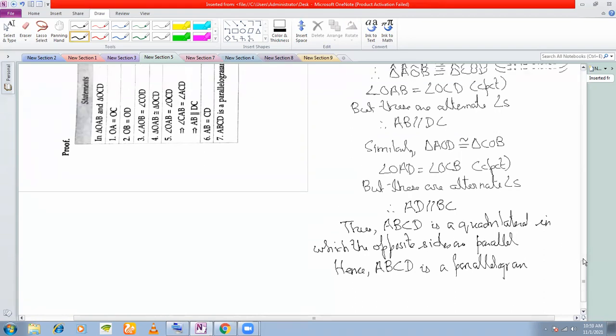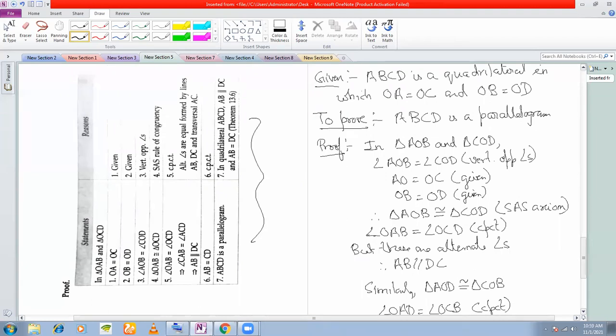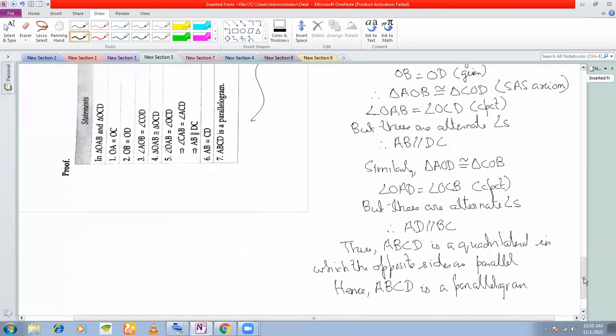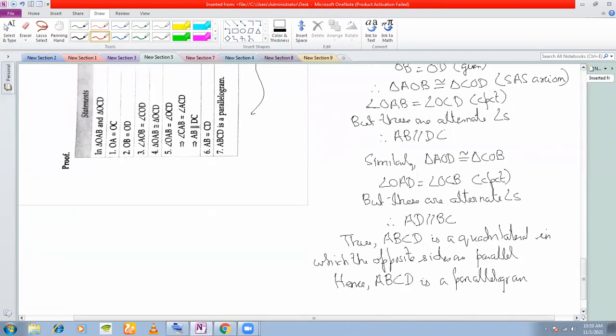Okay, in the book you might see this proof done a little differently. In the book, what they have done is they have used one theorem to prove this theorem, but I have not used any theorem to prove this theorem. You can either go through my proof or you can go through the book's proof, whichever you find better. So till this part, my proof and the book proof are the same. After this, my proof starts differing.